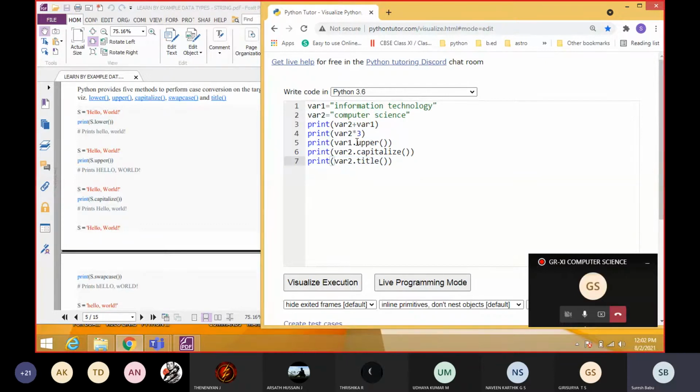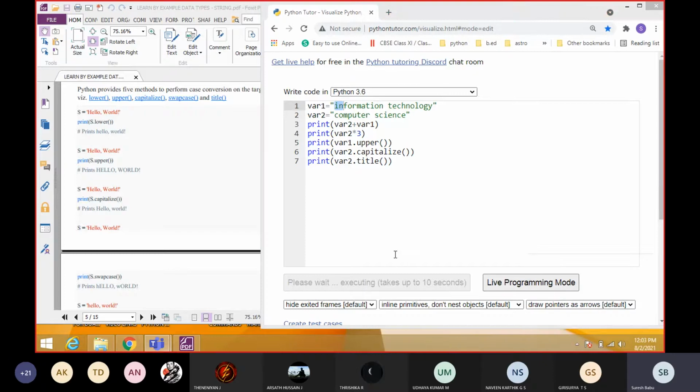And lower is another function like upper that will convert all the characters into small letters, lowercase alphabets. Then swap case is also another function that will change according to the input. If it is a small letter, it will change to capital. If it is capital, it will automatically change to small. That is swap case. So that we executed on Saturday.